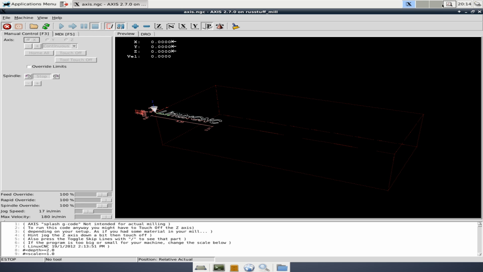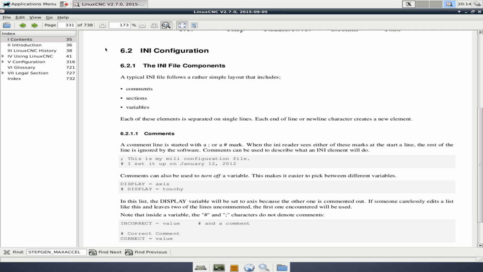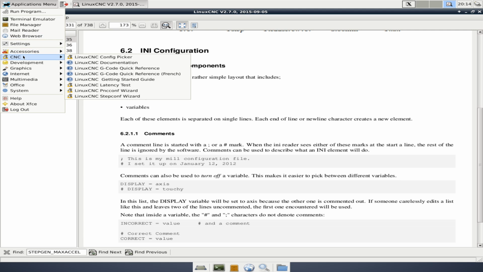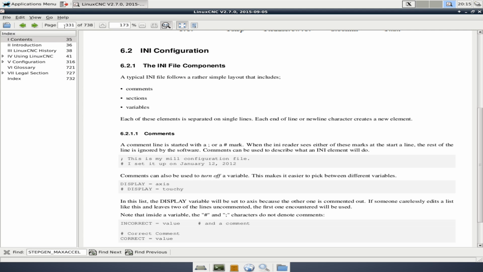One thing I would suggest is taking a look at the LinuxCNC documentation. Section 6.2 is the INI configuration if you're running LinuxCNC version 2.7.0. You can get here by going to the Applications menu, CNC, and then LinuxCNC documentation. You'll notice it's quite large. We're on page 331 of 738.